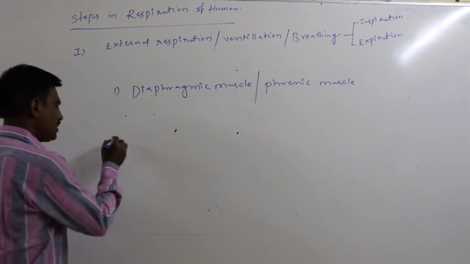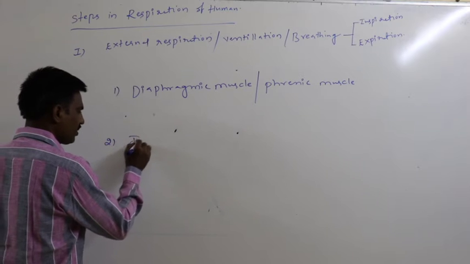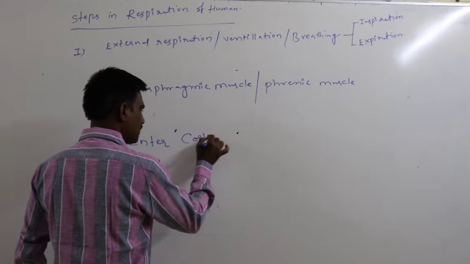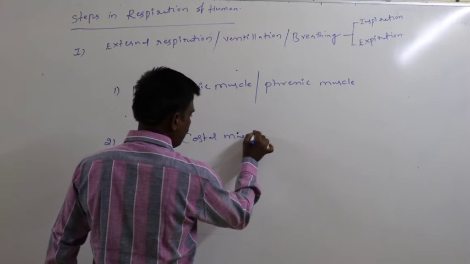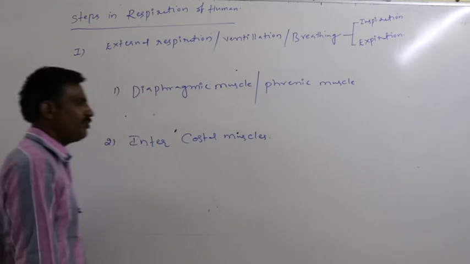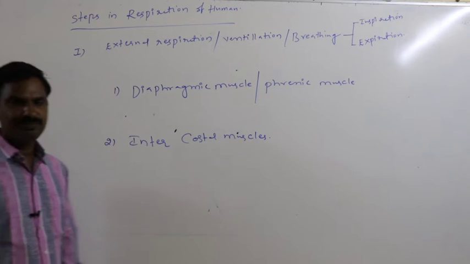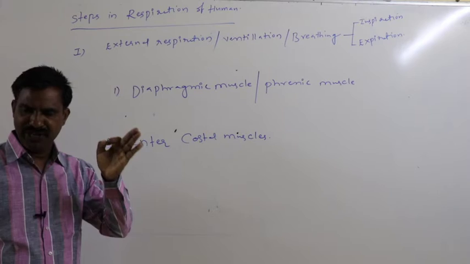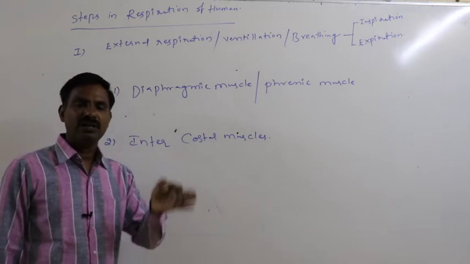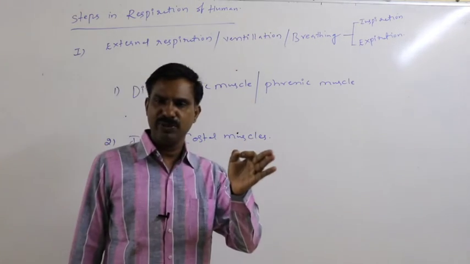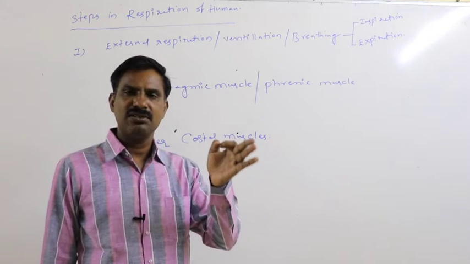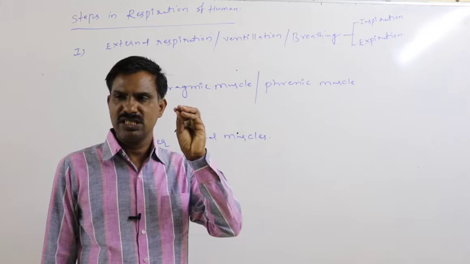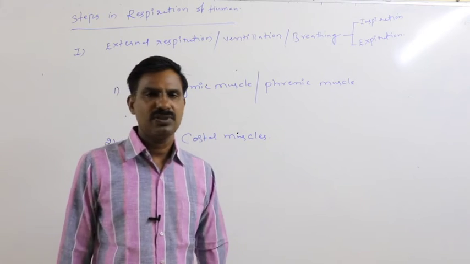The second type of muscles are the intercostal muscles. For inspiration and expiration, for creation of the pressure gradient between the lungs and atmosphere, two types of muscles principally take part.